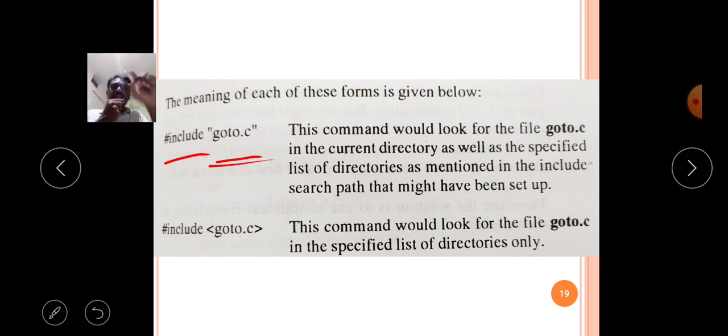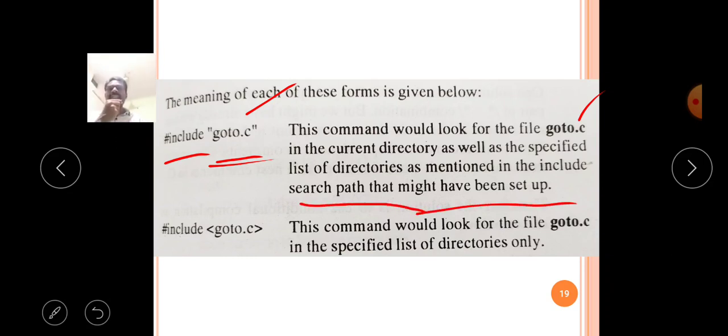Then the inclusion file is mentioned in the double quotes. So the command would look for the file goto.c program in the current directory as well as the specified list of directories as mentioned in the include search path that might have been set up. Means the goto.c file is included to our source code.